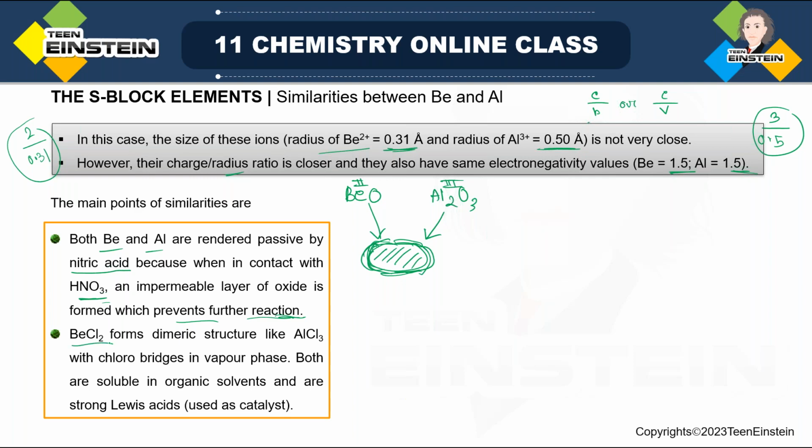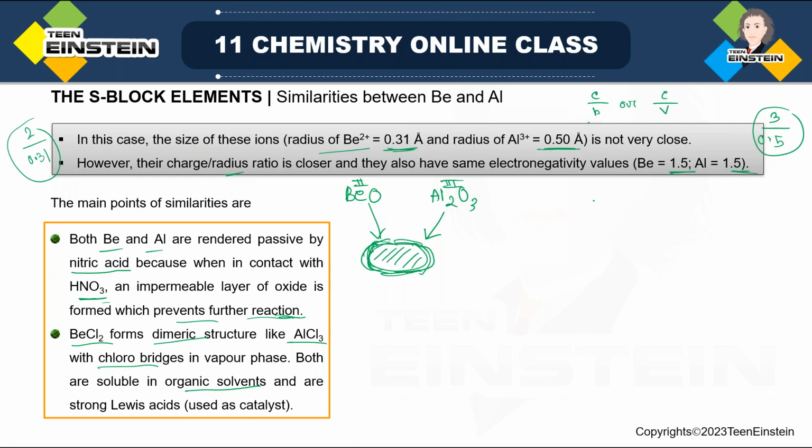Then the structure of beryllium chloride, we have separately discussed it. The structure of BeCl2, we have seen, in solid phase is polymeric, and in vapor phase it is different, it has a dimeric type of structure. So if you consider that structure in vapor phase, BeCl2 forms this dimeric structure, just like AlCl3. In both cases, there is a chlorine bridge. Both these chlorides are soluble in organic solvents, and they behave as strong Lewis acids because of their electron deficient nature.